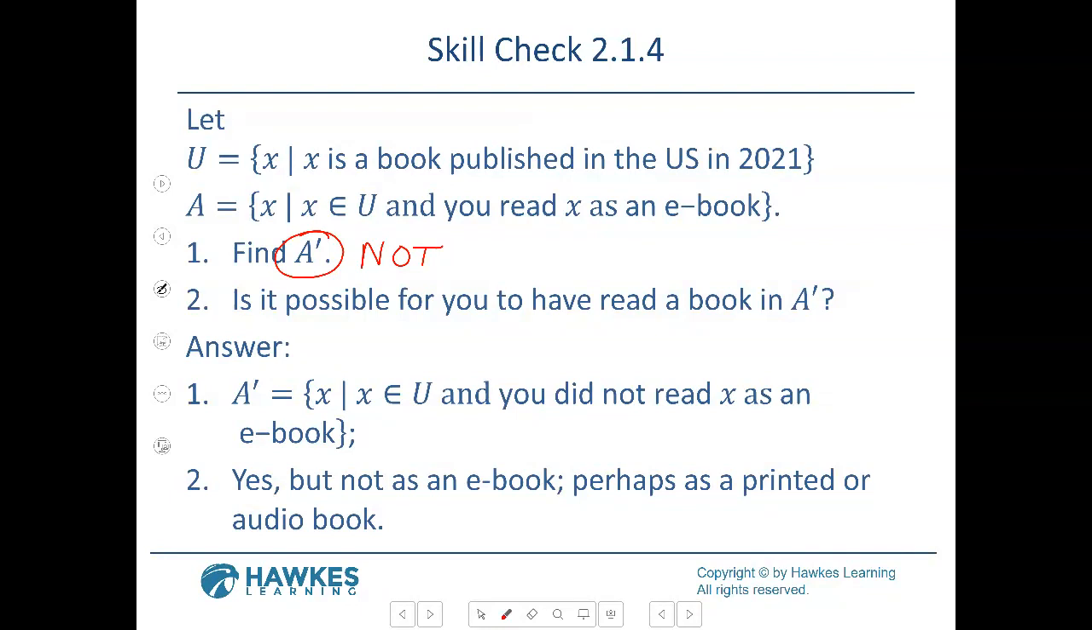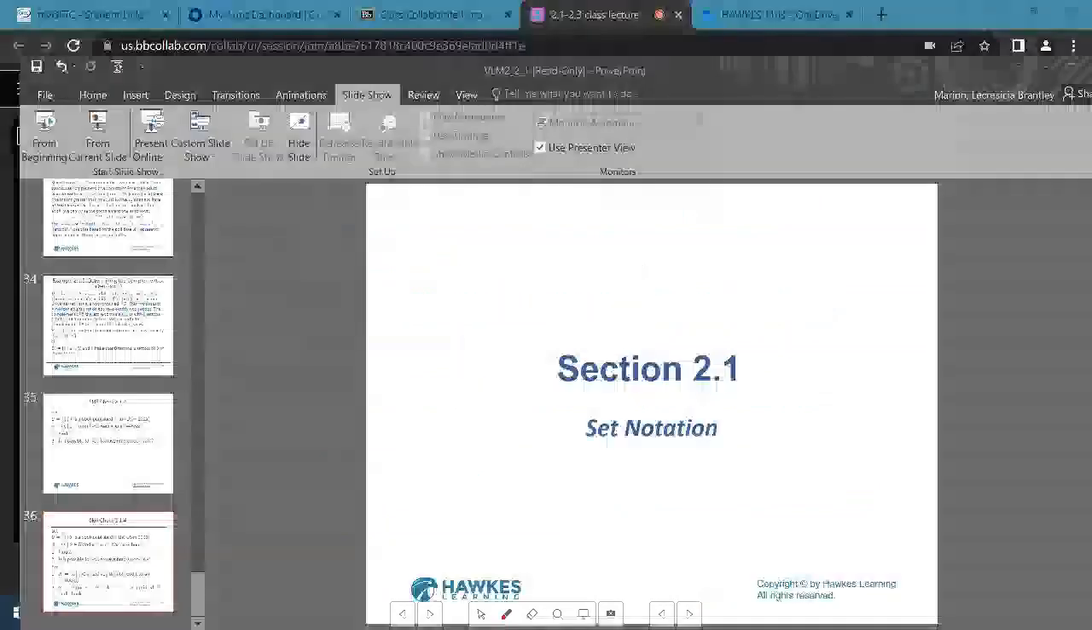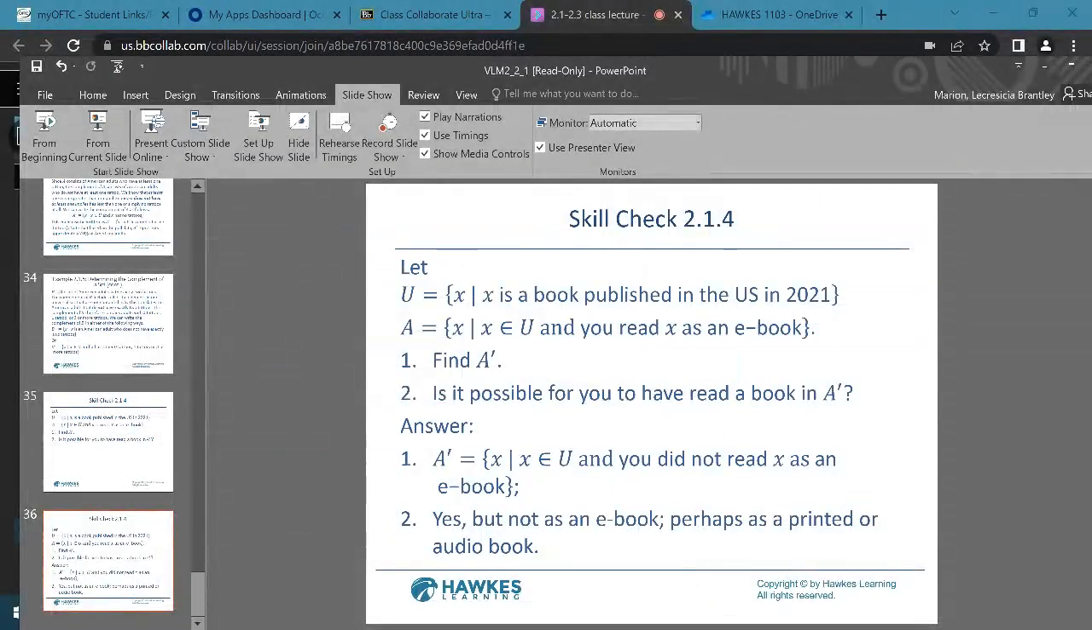All right, questions, comments, conjectures. So now we're going to pick up with 2.2.